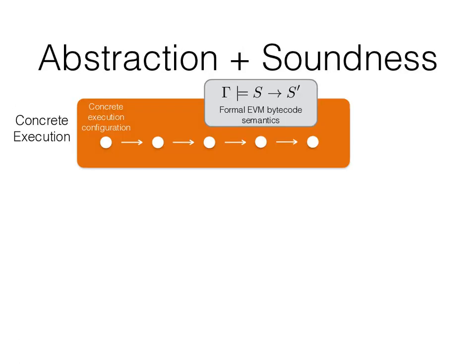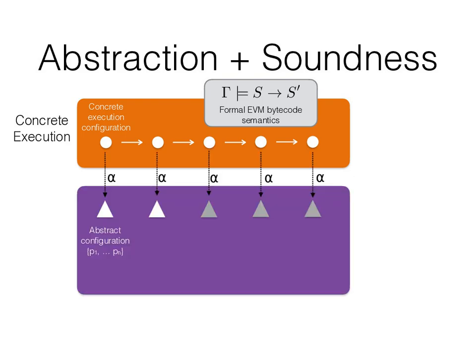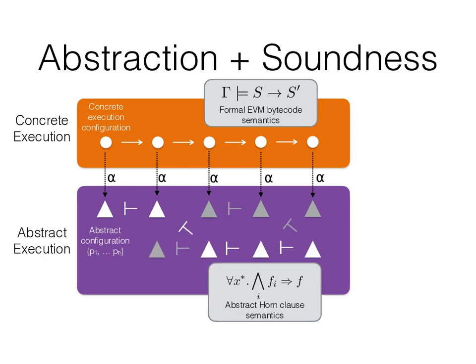How can we prove that a Horn clause-based abstraction is sound? The general idea is that each concrete contract execution, which can be seen as a sequence of concrete configurations, can actually be mimicked by an abstract execution. So, following the framework of abstract interpretation, one can define an abstraction function that maps a concrete configuration to its most precise abstraction, which is an abstract configuration that closely reflects the concrete original configuration. In our case, an abstract configuration is just a set of predicate applications. The abstract Horn clause semantics describes how such an abstract configuration can evolve into another abstract configuration by logical deduction.